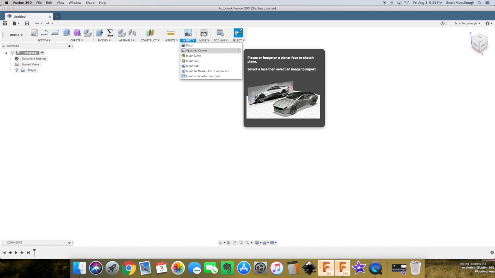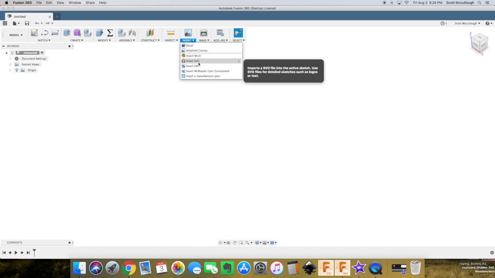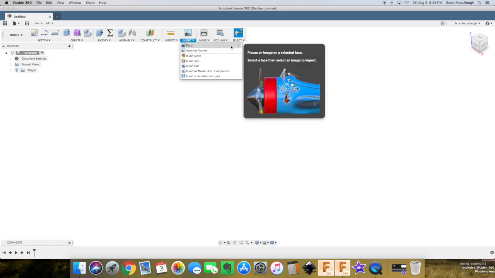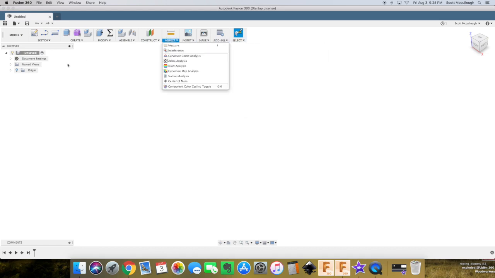Insert, we'll be inserting a lot of canvases in this series. Possibly SVGs, we'll see, but that's a very useful feature I use quite a bit for my CNC side of stuff. It's pretty much in there.